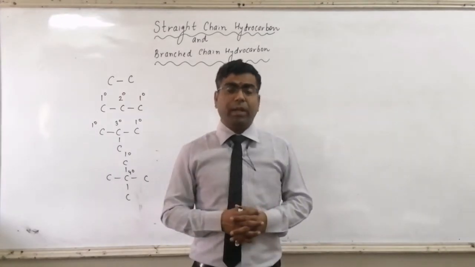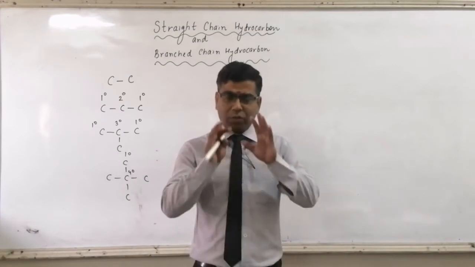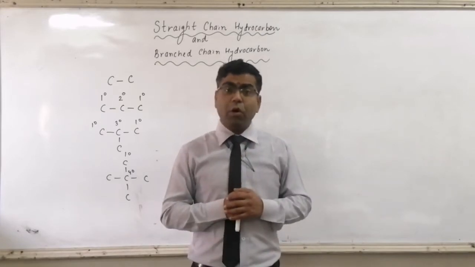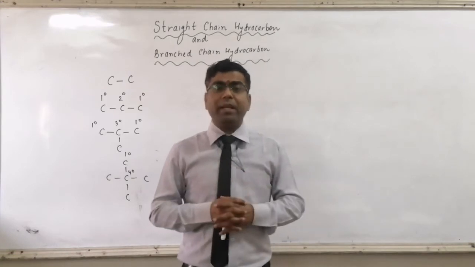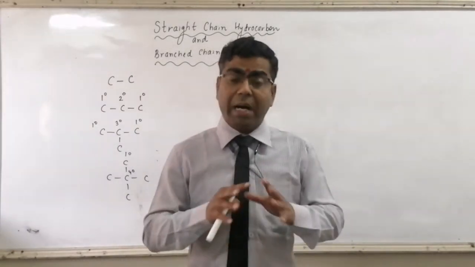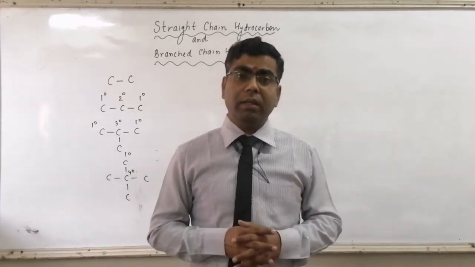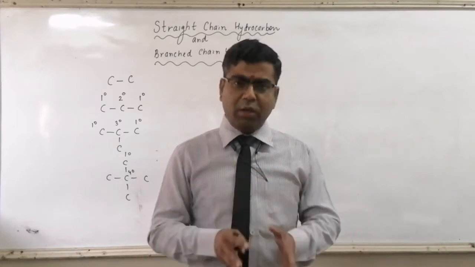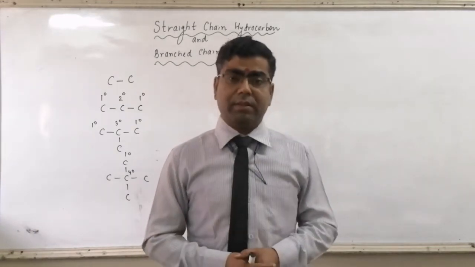Next one, branch chain hydrocarbon. If the hydrocarbons have at least one 3-degree or 4-degree carbon atom, at least one tertiary or quaternary carbon atom, it can be more than one. So if 3-degree or 4-degree carbon atoms are present in a hydrocarbon, or the compounds which are made up of carbon and hydrogen only, are called branch chain hydrocarbons. So simple definition: if 3-degree or 4-degree carbon atoms are present in a hydrocarbon, then such hydrocarbons are called branch chain hydrocarbons.